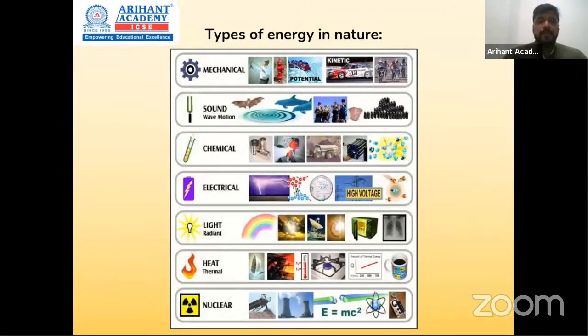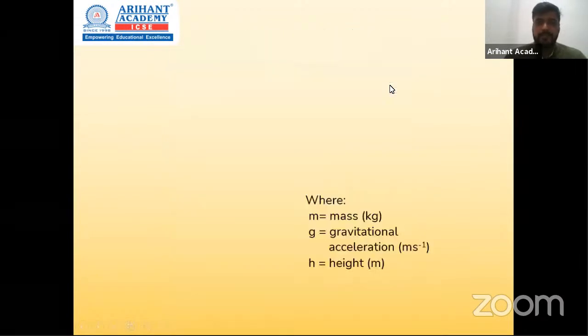Now, speaking of types of energy. We have experienced around us in our day-to-day life that there are so many different types of energy: mechanical, sound, chemical, electrical, light, heat, nuclear. These are some of the major types of energy. In this chapter, we are focusing on the very first type, which is mechanical energy. Now, mechanical energy exists in two different forms. Which are they? The first one is